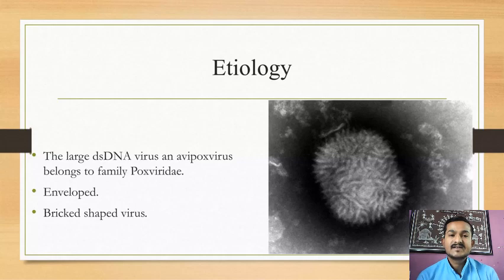Then next, etiology of the viral disease. A large double-stranded DNA virus, an avipoxvirus, belongs to the family Poxviridae. It is an enveloped, brick-shaped virus. You can see the virus shape, the brick shape, whitish and square-like in structure, with the dark portion surrounding it. Understand? This is the virus of fowl pox.